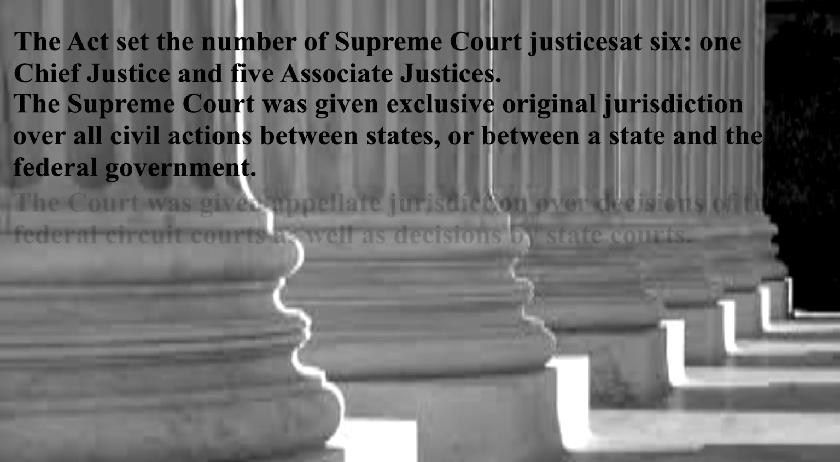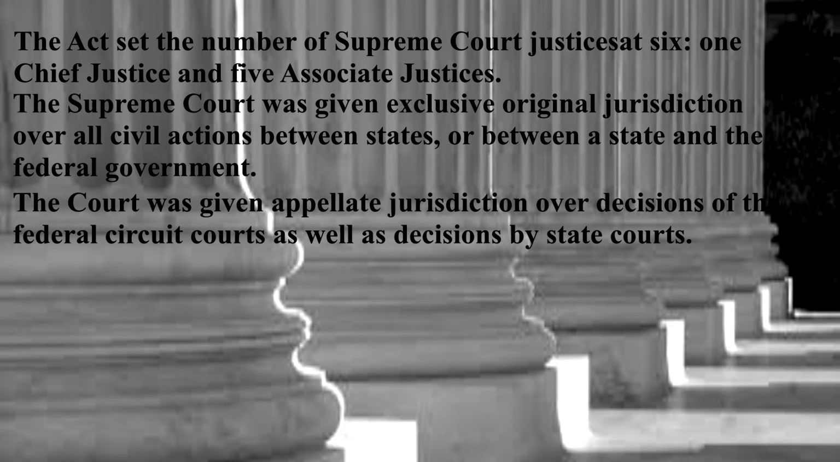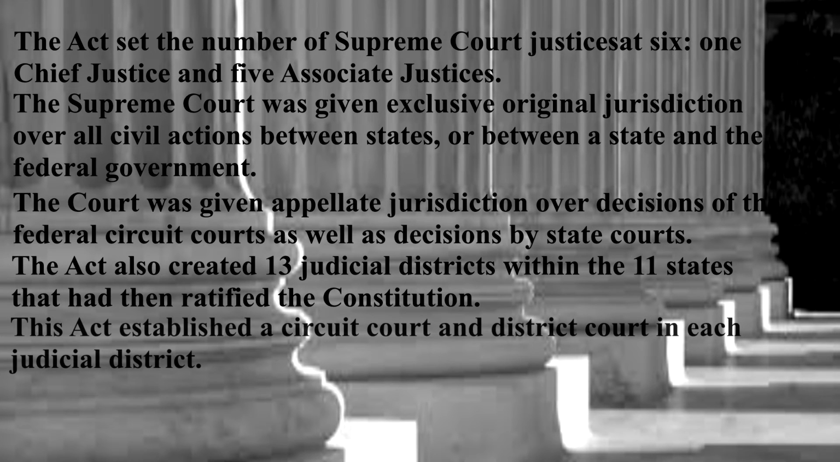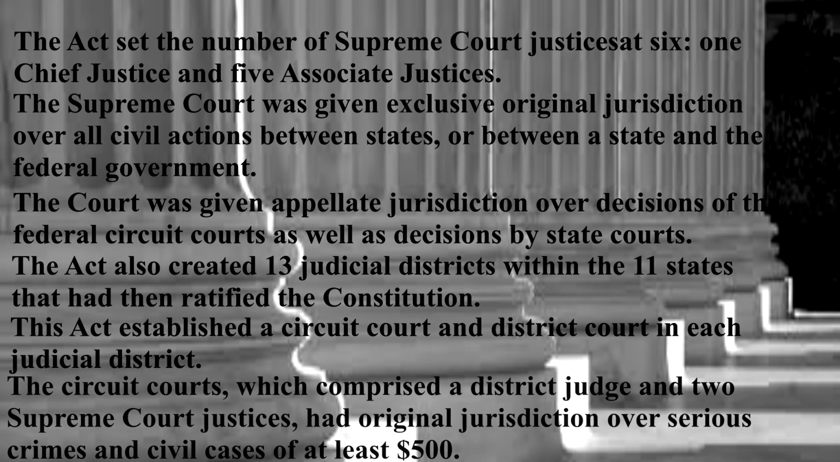The Supreme Court was given exclusive original jurisdiction over all civil actions between states, or between a state and the federal government. The court was given appellate jurisdiction over decisions of the federal circuit courts as well as decisions by state courts. The act also created 13 judicial districts within the 11 states that had then ratified the Constitution. This act established a circuit court and district court in each judicial district.